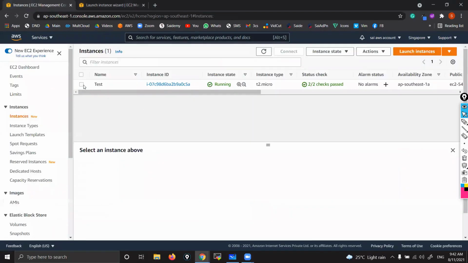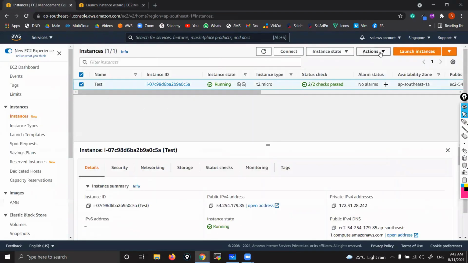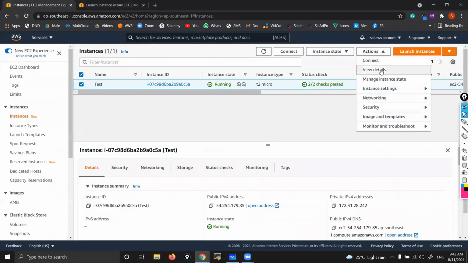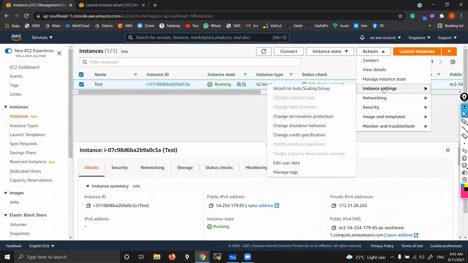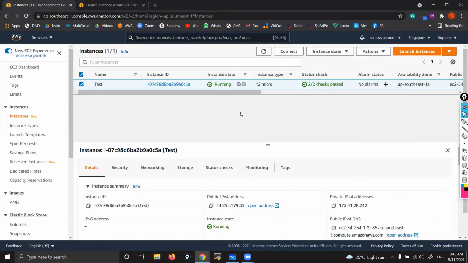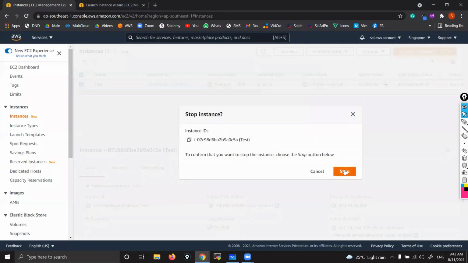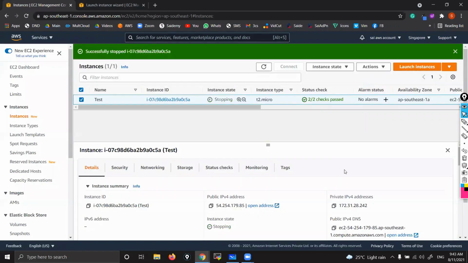Simple. Select that instance. Actions, Instance settings. You can see Change instance type, but this option is disabled. Why? Because your instance is in running state. So while running you can't change the instance type. That's why first stop. Okay, I stopped my instance.